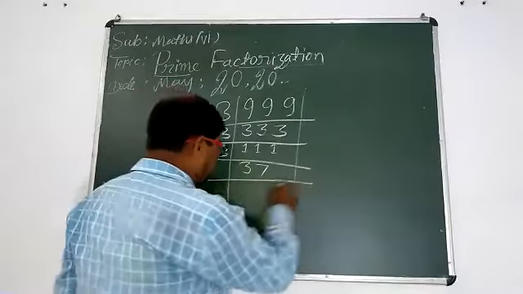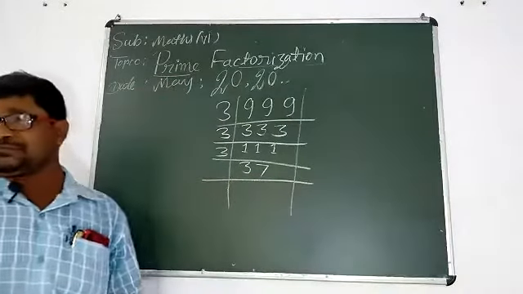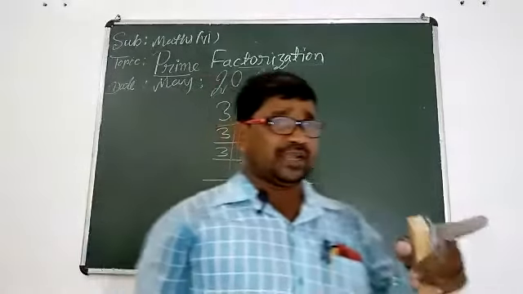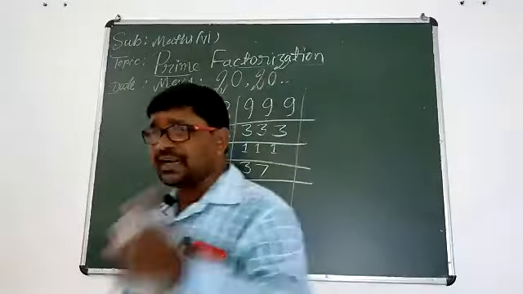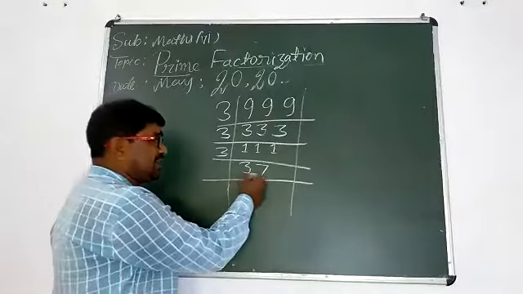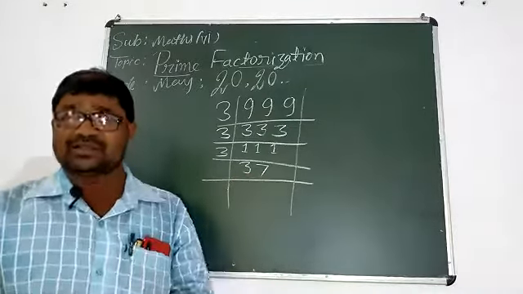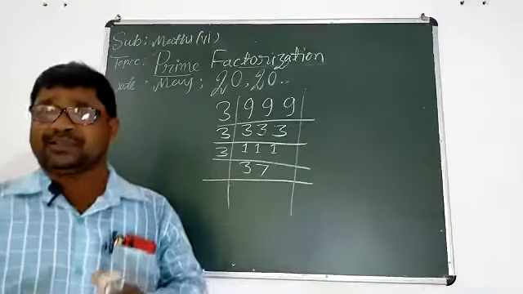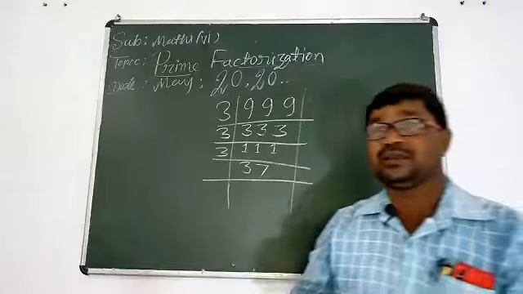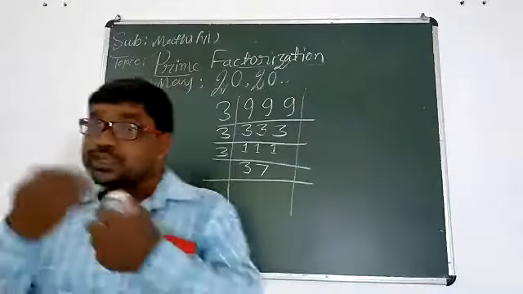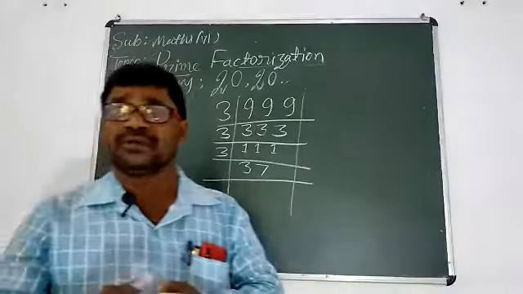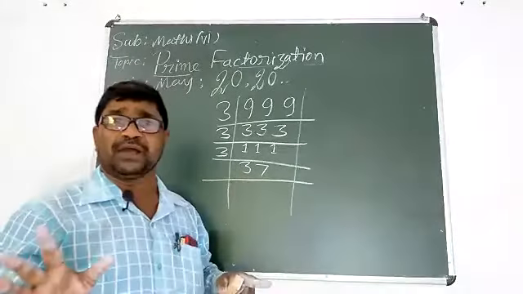Now student, you have the new number 37. Can you divide this number by 3? No, you can't divide this number by 3. Why? Because the sum of the digits 3 plus 7 is 10. 10 is not a multiple of 3. Then we should think of the next prime number. Next prime number is 5. This number is not divisible by 5.